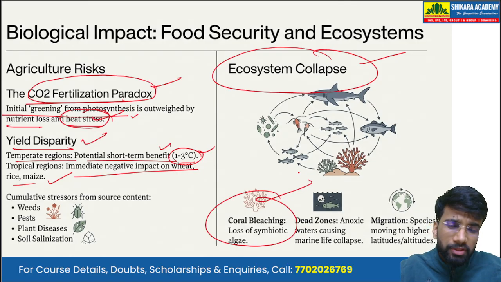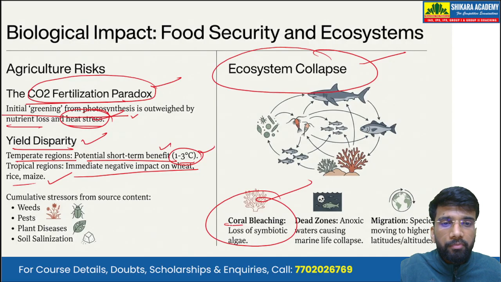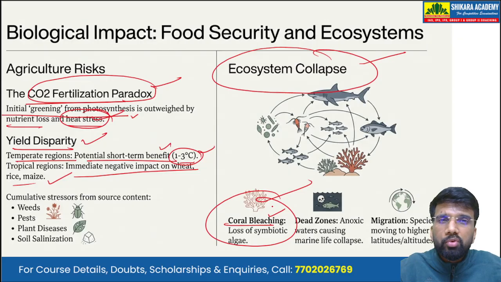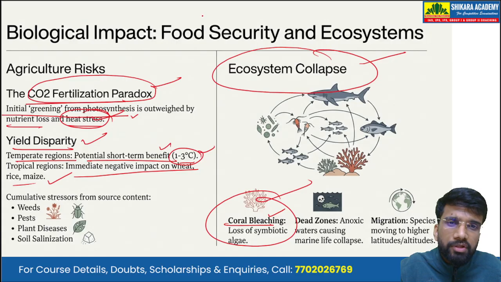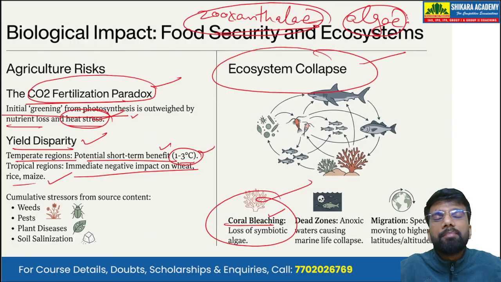Now, with the warming of the ocean water and the increasing acidification of the ocean water, we are witnessing the phenomenon of coral bleaching, where the corals expel the zooxanthellae algae that live in symbiotic association with them.